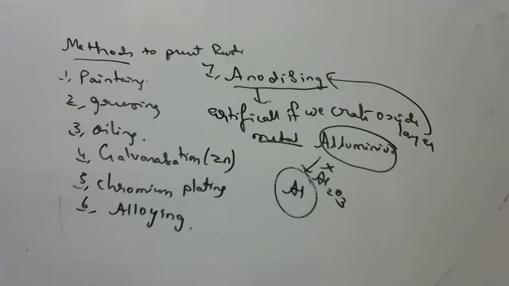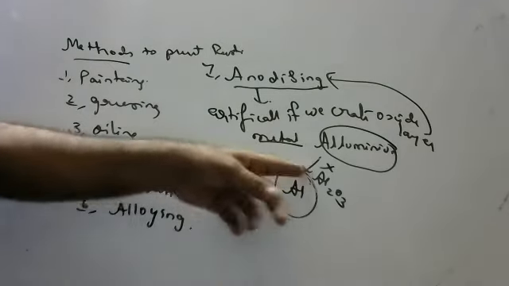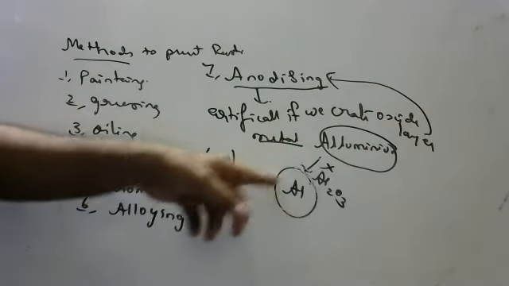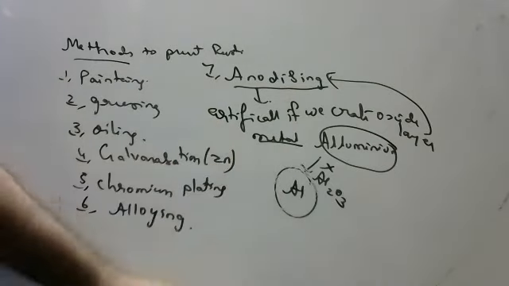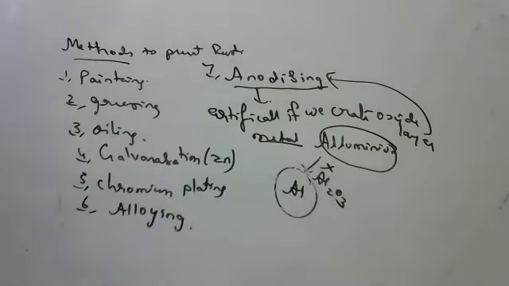Very, very important. What is anodizing? That's why I said about aluminium. Aluminium creates an oxide layer around it, which prevents further corrosion. Seeing that example, that oxide layer we can create ourselves on some other metals, which prevents further corrosion.